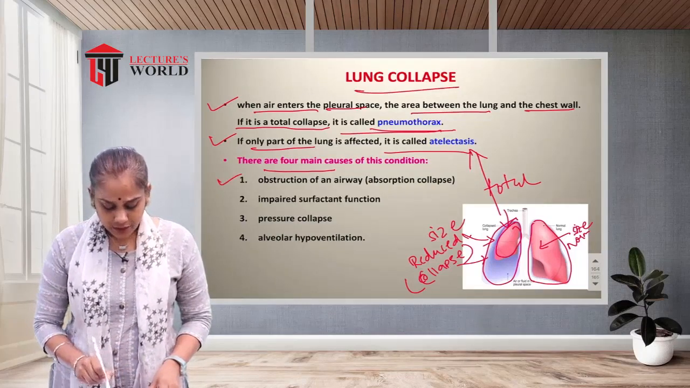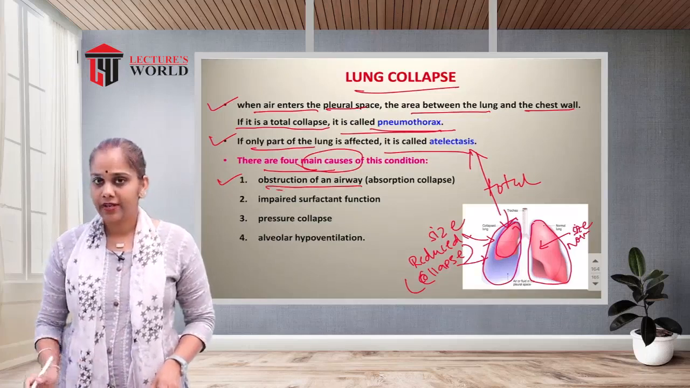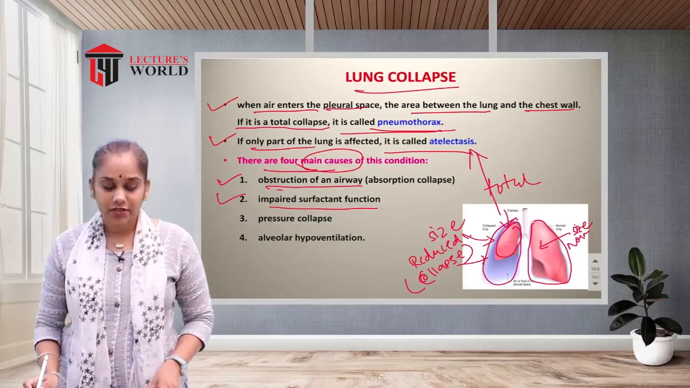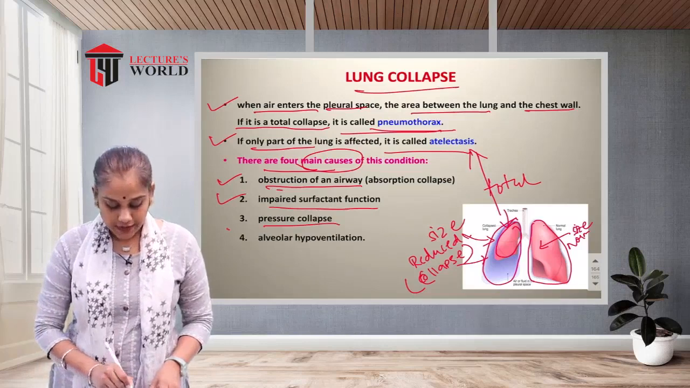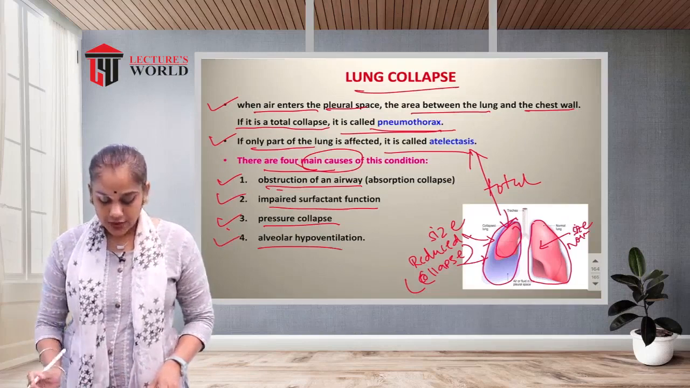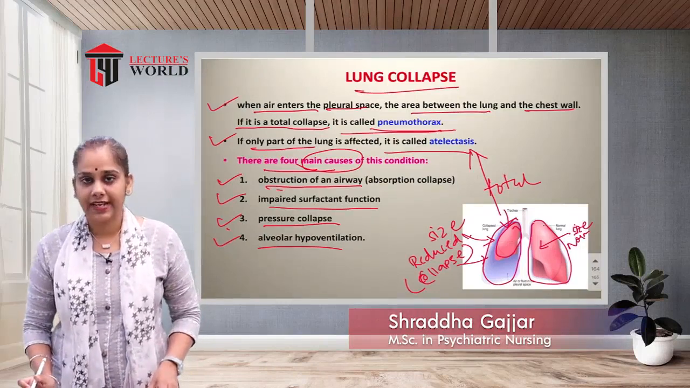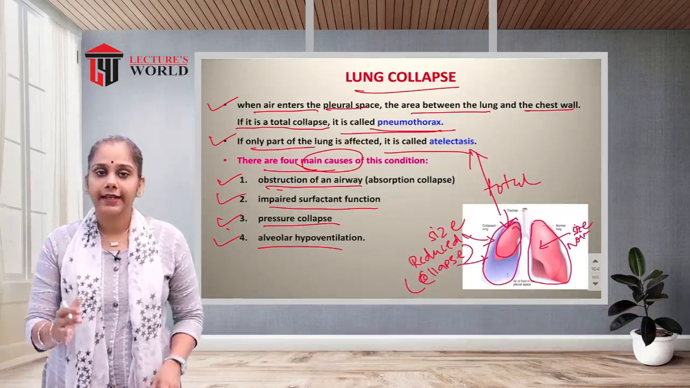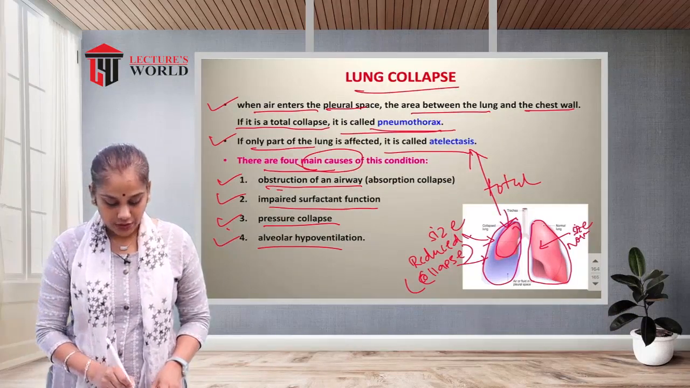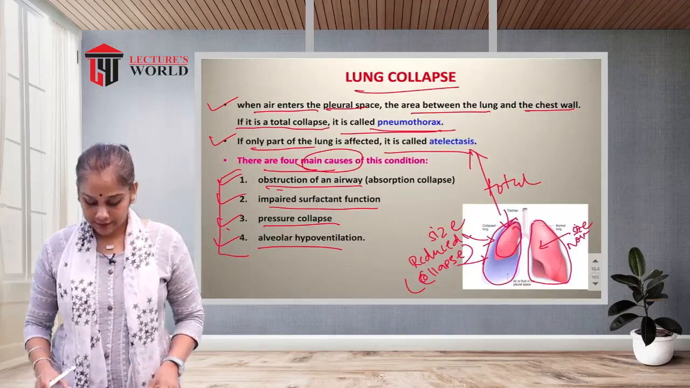The four main causes are: first, obstruction of the airway, which leads to collapse of the lungs. Second is impaired surfactant function. Third is pressure collapse, where there is pressure over the lungs. Fourth is alveolar hypoventilation, where the alveoli are damaged and hypoventilation of the alveoli also causes lung collapse. So these are the four conditions that can cause lung collapse.